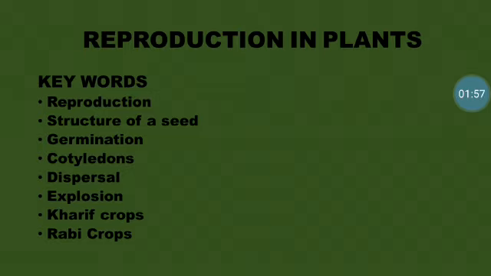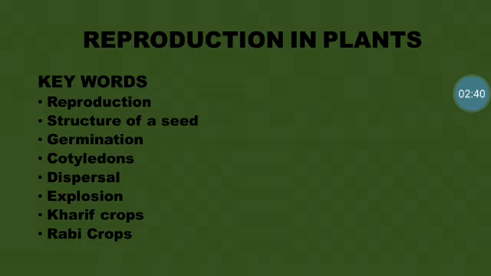Reproduction in plants is a process by which a new plant is produced from the parent plant. For example, if we sow a mango seed in the soil, what happens? After a few days, we will get a mango plant, isn't it? So that is called reproduction in plants. Normally, plants reproduce through seeds and also through other plant parts like leaves, roots, stems, etc. So this is all about reproduction, children.